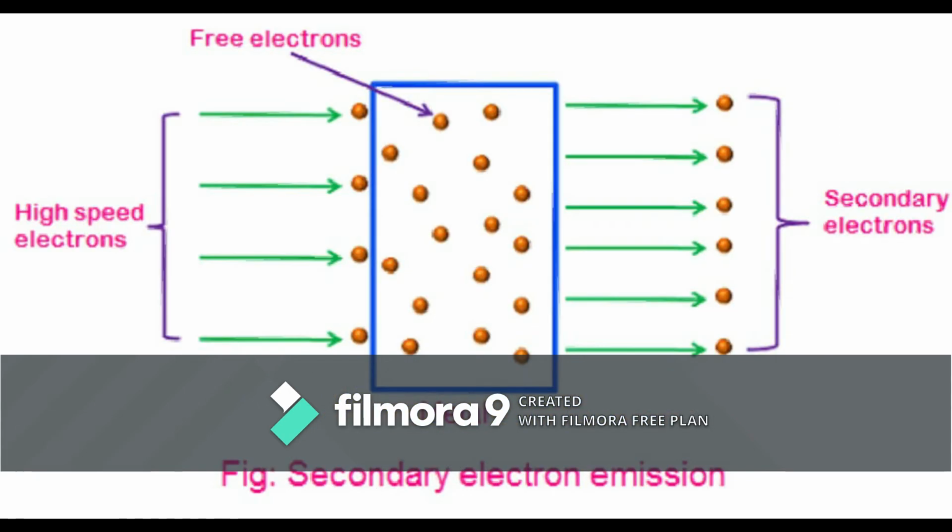What is secondary emission? When electrons possessing high kinetic energy are made to be incident on a surface, they transfer their kinetic energy to several electrons inside the surface. If the energy is sufficiently high, several electrons are emitted from the surface. Thus, using one electron, several electrons are emitted. This phenomenon is called secondary emission.